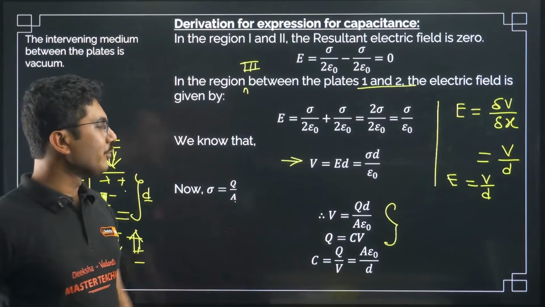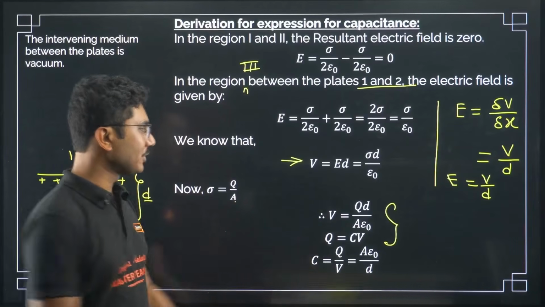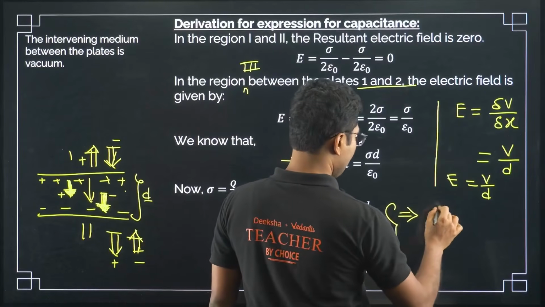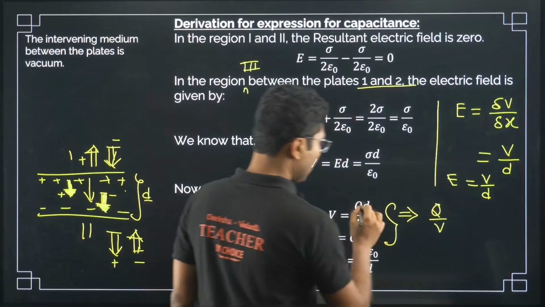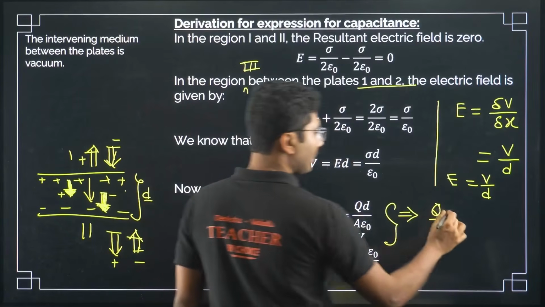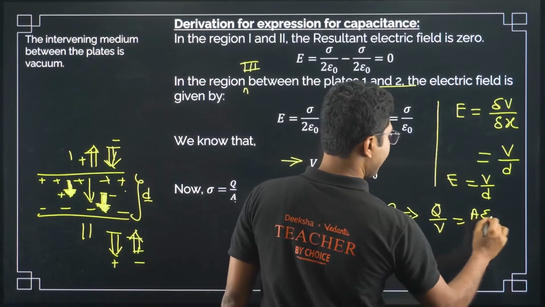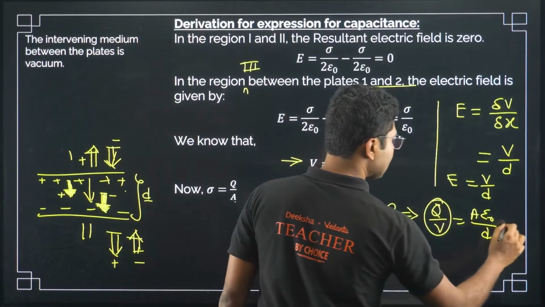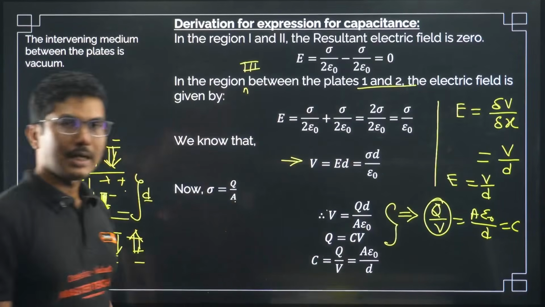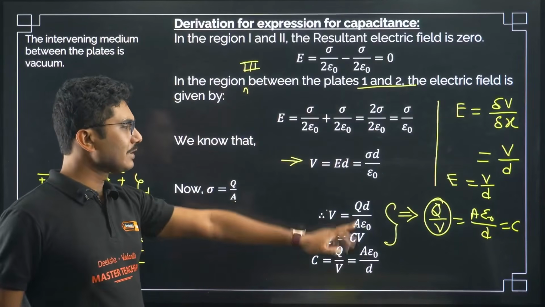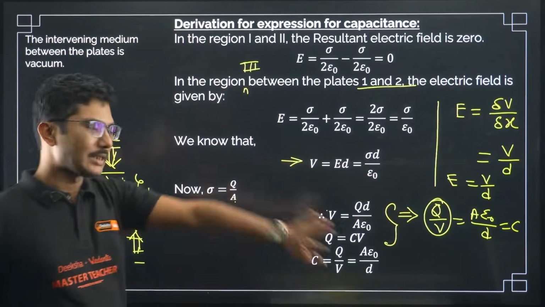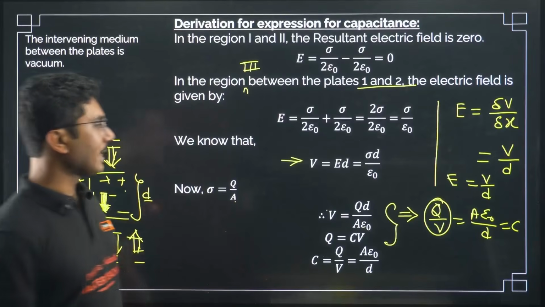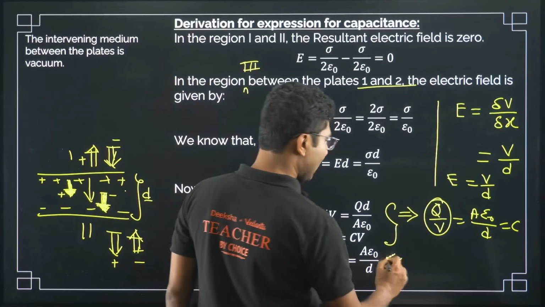Or what you can do, you can put this expression in directly. You can take Q by V from here as well. Okay, Q by V. So V will be divided, so A epsilon naught will come up, and this D value will be divided. So from here you say this is the capacitance C. Either you use this or you can write directly from there, that is absolutely up to you. So this is the definition of capacitance. From there we calculate the capacitance of a parallel plate capacitor.